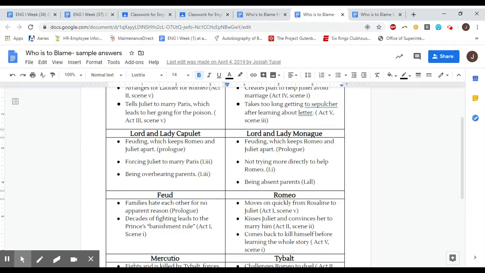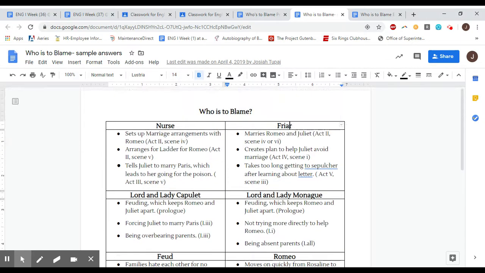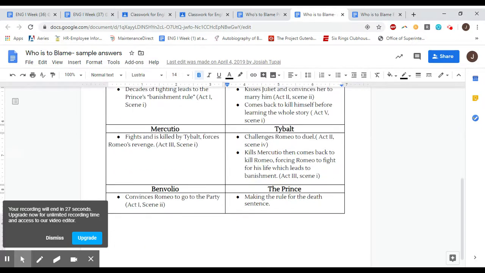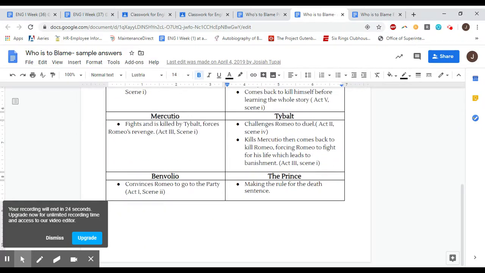Either way, the idea with this document is to give you some ideas, if you don't have your own ideas already from those 3 paragraphs you wrote, to look at, to go back, to look at the play, to find places where you could look for supporting reasons for who to blame. And yeah, hopefully this is everything that you need to support your argument. At this point, I'm going to switch to the second video where we'll look at the outline together.